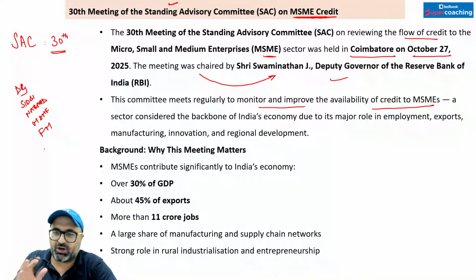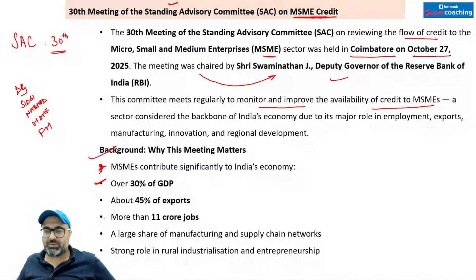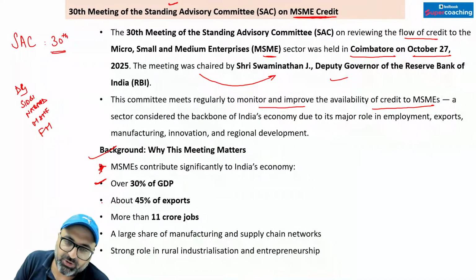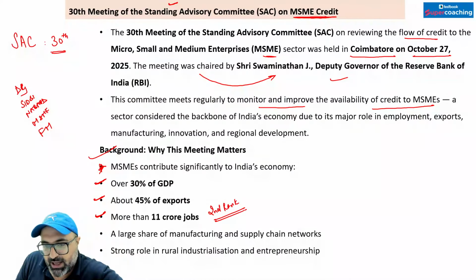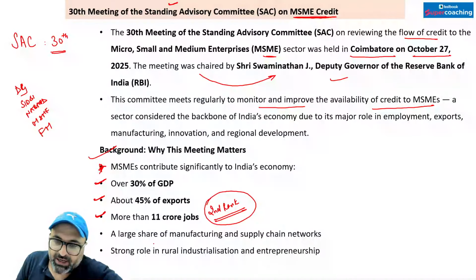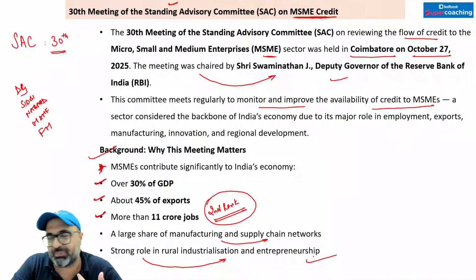If I talk about the background of the story, why this meeting is important? Because MSME is important. Why is MSME important for India? MSME contributes around 30% of India's GDP and around 45% of India's export. MSME provides employment to more than 11 crore individuals, which means MSME is second in terms of providing employment after the agriculture sector. A large share of manufacturing and supply chain networks, and a strong role in rural industrialization and entrepreneurship, makes MSME a very important segment of the economy.